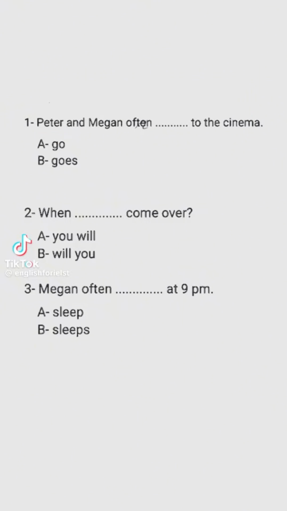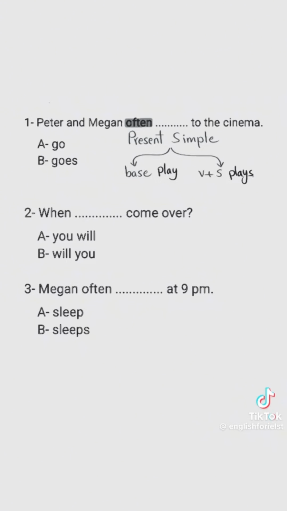Peter and Megan often blank to the cinema. Go, goes. Here we have often, a keyword that refers to the present simple tense. And in the present simple, we use the base verb, like play, or the verb plus s, like plays. This form is used when the subject is I, they, we, you, and this form with he, she, it.